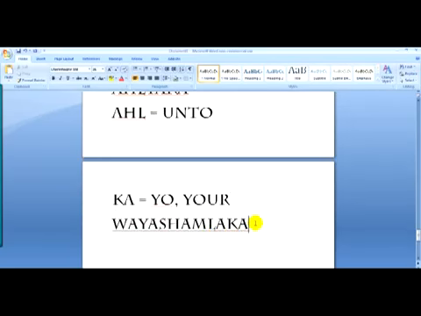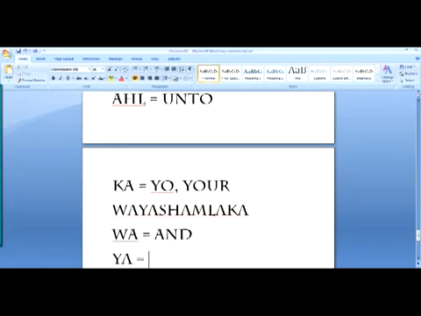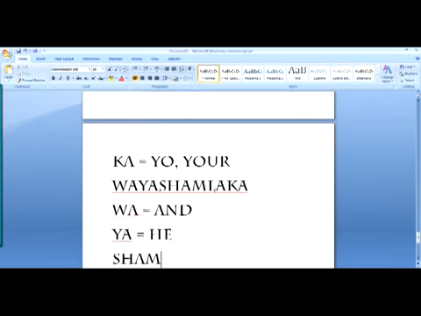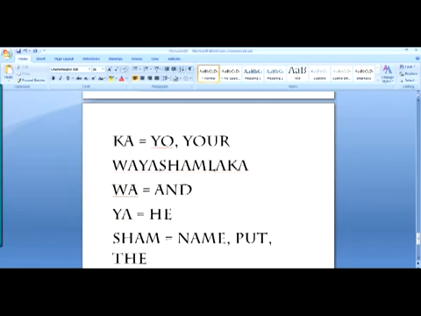And then you have Wayashamlaka, which the word wa at the beginning once again is and, Yah is he. Now the word Shum is where you get the word name, right? You get the word name, put there, and in this case the word that's there is also to give. Now this is Shum, where you get the name Shem from, which is one of Noah's sons. Now it means name. The word Shum means name. It also means put or there.